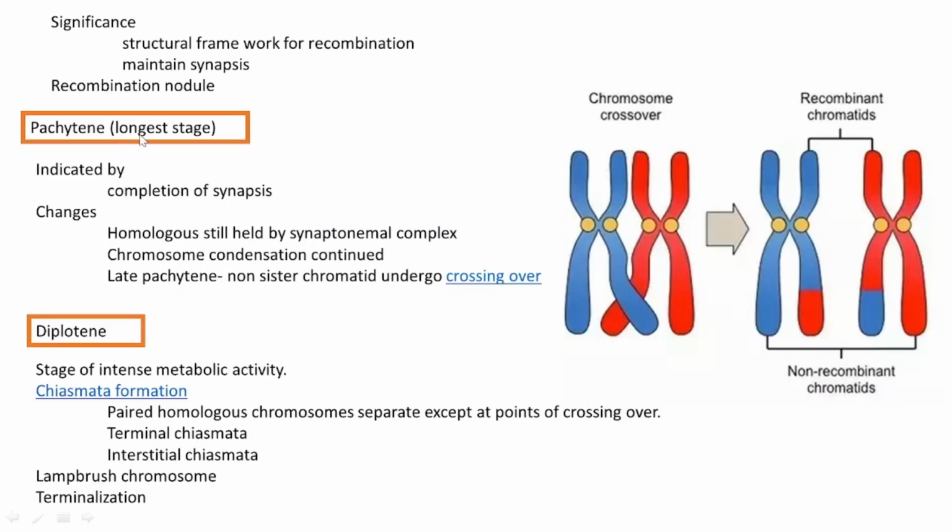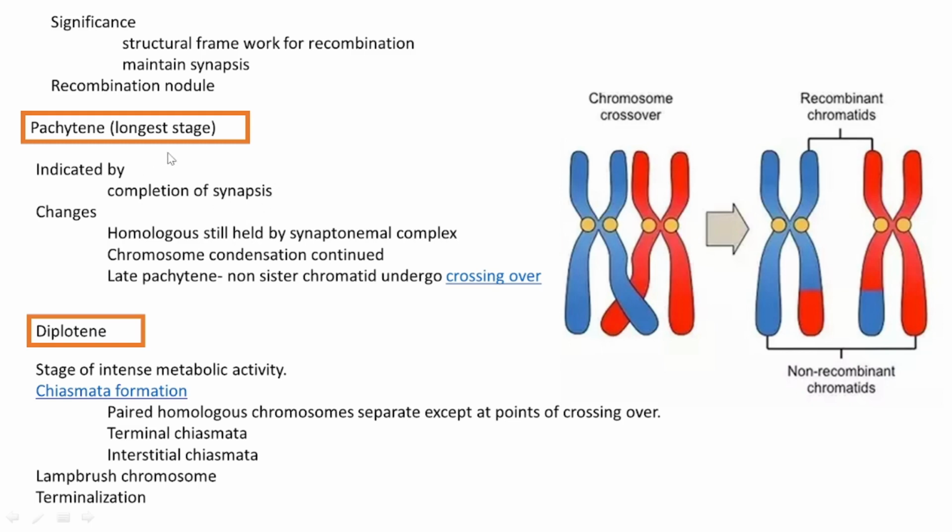Next stage is the pachytene stage. It is the longest stage. We can remember that it is the longest stage: for packing anything before going on a journey, we need so much time. So for packing, a long time. In that way, we can memorize. Pachytene is the longest stage in meiosis one. And as a cell initiates the pachytene stage, it indicates that synapsis is over. Everything is well set to have recombination.